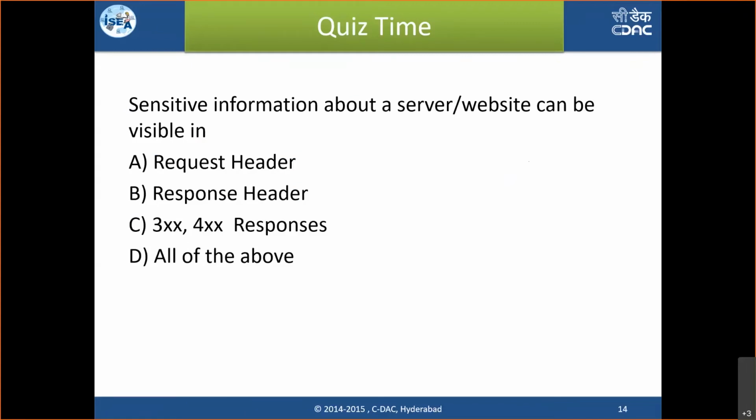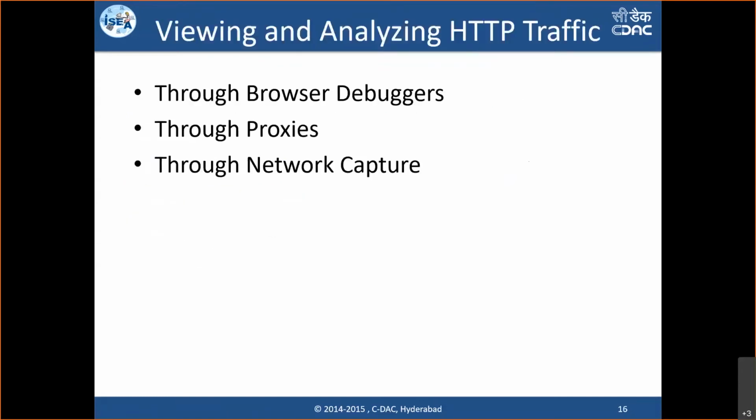Okay, great. Many of you are answering. The answer is the response header. The question is about a server, and server information is known to us only in the response, not in the request. The answer all of the above would be correct only if the question were about sensitive information in general, since I can know about the client and the server in request and response headers. But if the question is only about the server, answer B is correct. Thank you very much. Moving on to our next topic.